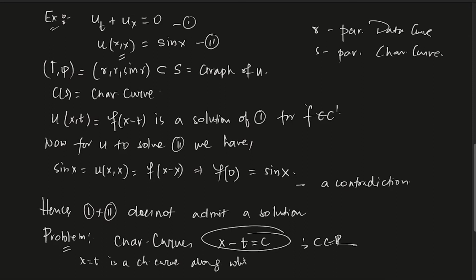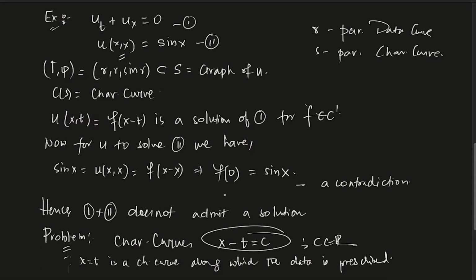along which the data is prescribed, right? You understand? So x equals to t, basically the same coordinate line. On that line the data is prescribed, and that is why f of x minus t becomes f of 0, and that constant cannot be equal to the function.